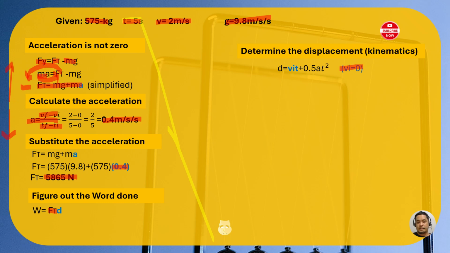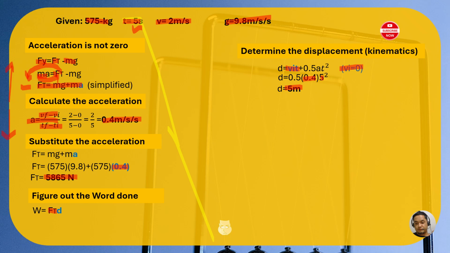Remember, initial velocity is 0, so we can omit this term here. So we have 0.5, 0.4, t squared. 0.4 is the value of our acceleration and 5 is the value of our time in the problem. If you multiply all this correctly, you get 5 meters as the displacement.